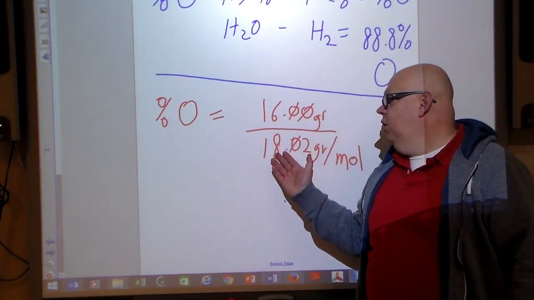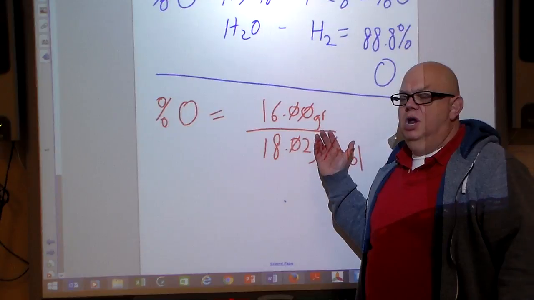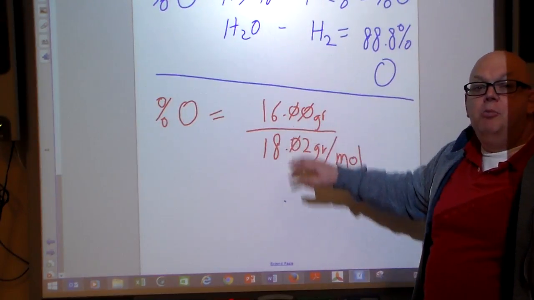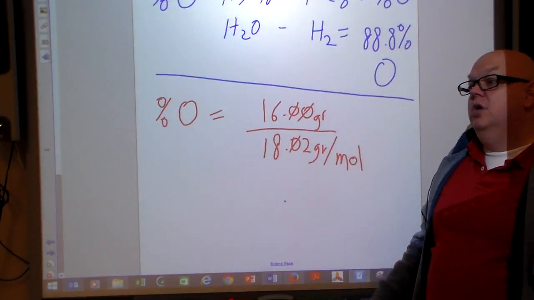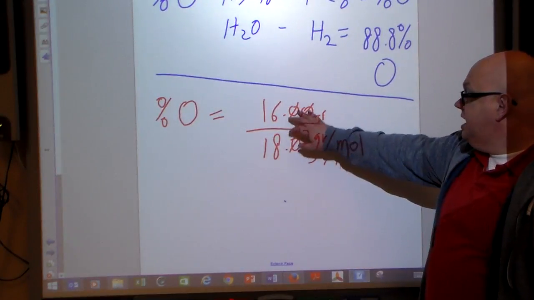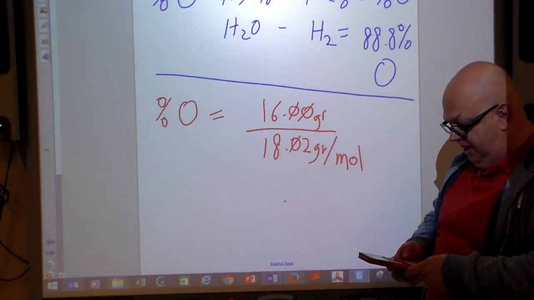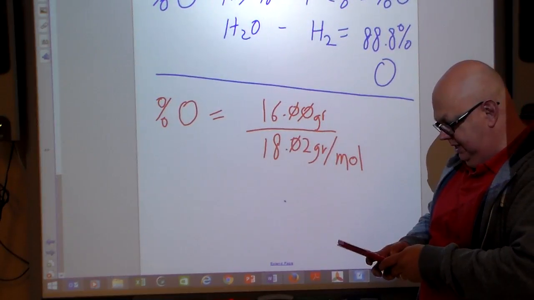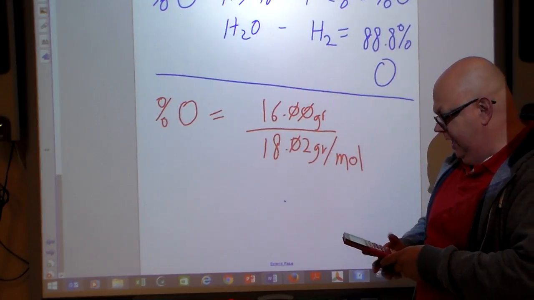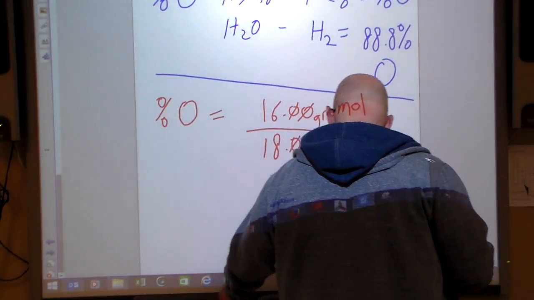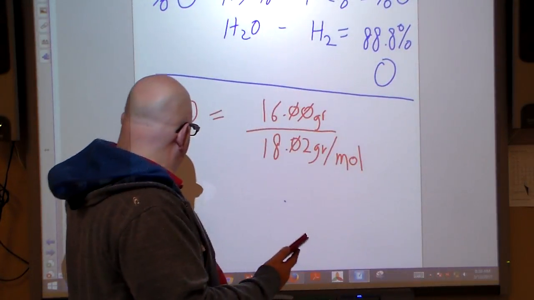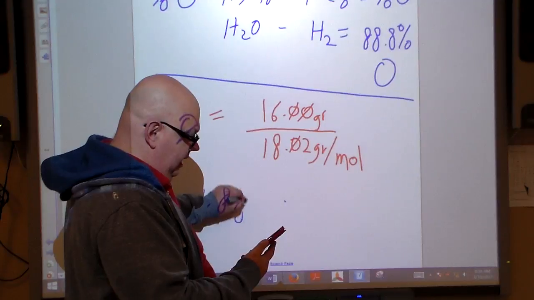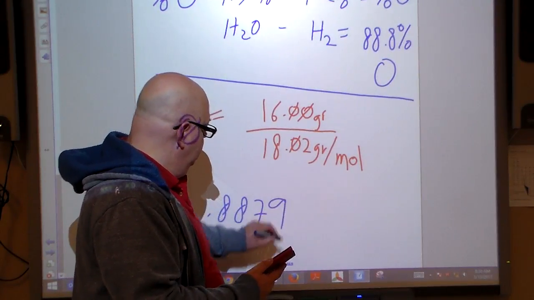So 18 over 20 times 100, and that will tell me how much of a percent I have off. The percent off sale. Here we're looking at 16 divided by 18.02, so 16 divided by 18.02. And I have here 0.8879.